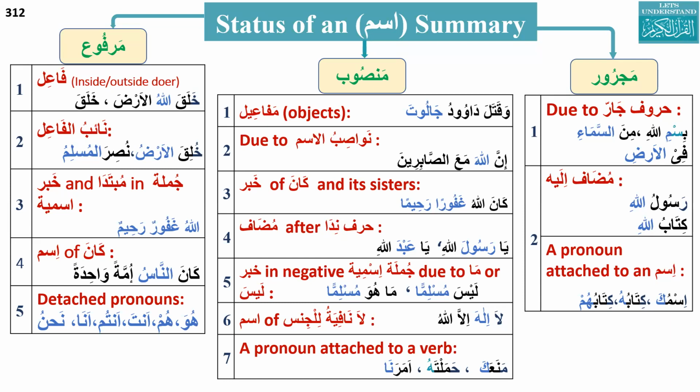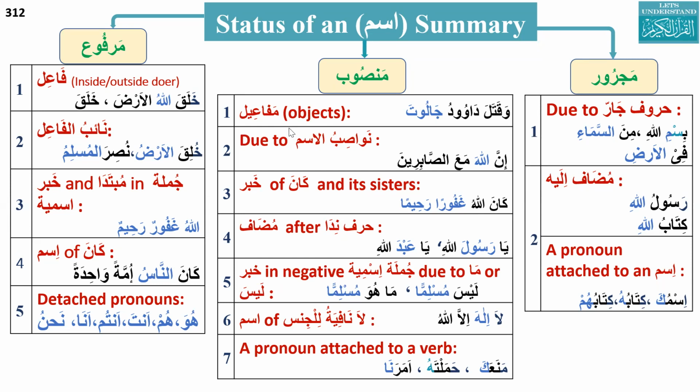So if its status is nasab or jar, there are reasons, and we know all the reasons because we already discussed these things. Yesterday, we finished one topic that is about objects, mafa'il. So whenever the noun is maf'ul, the status of maf'ul will always be nasab.